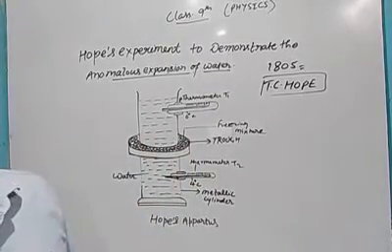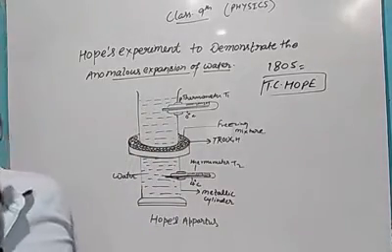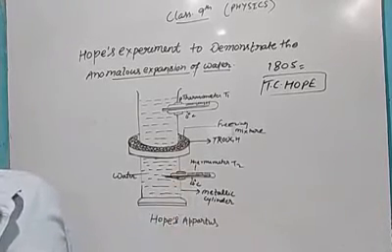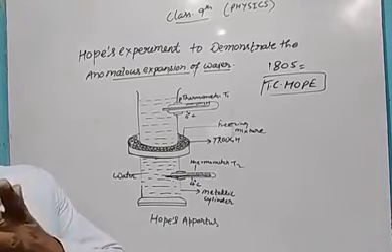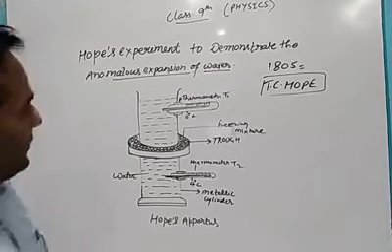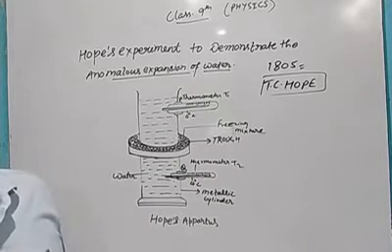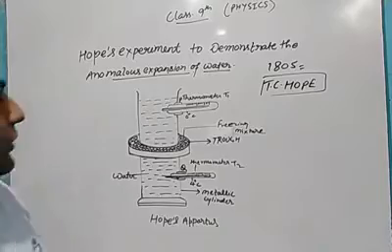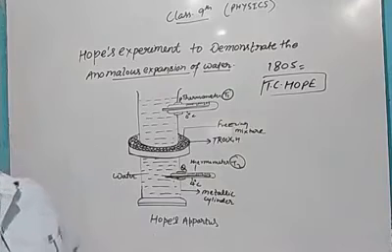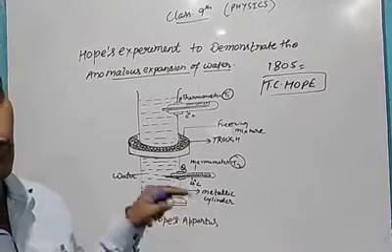What is that? The apparatus consists of a tall metallic cylinder provided with two side openings, P near the top and Q near the bottom. This is P and this is Q. They are fitted with thermometers T1 and T2. This is thermometer T1 and this is thermometer T2. Two thermometers are fitted here at P and Q, because P and Q are the opening parts. Opening means just to fit the thermometers.